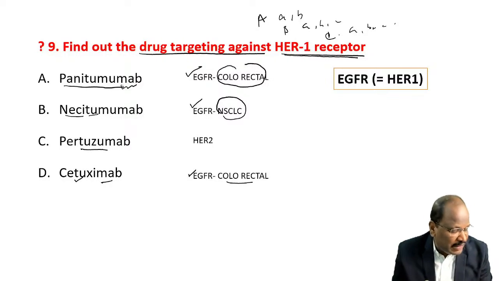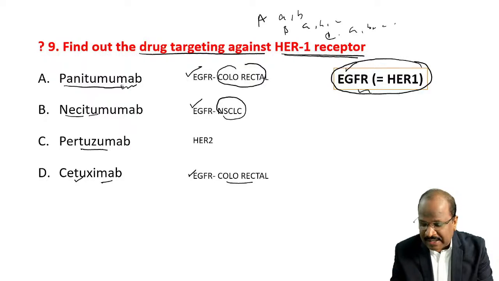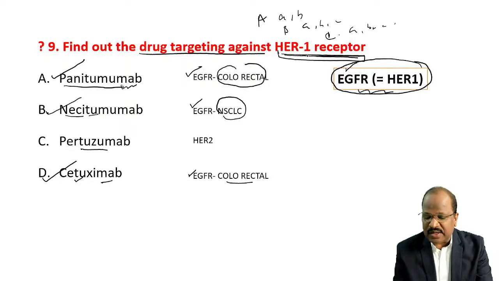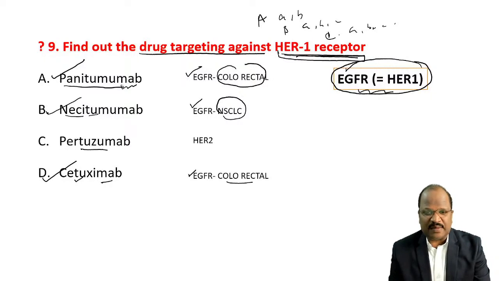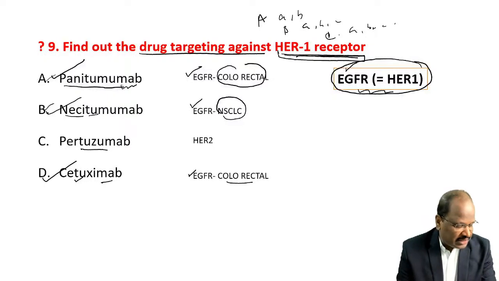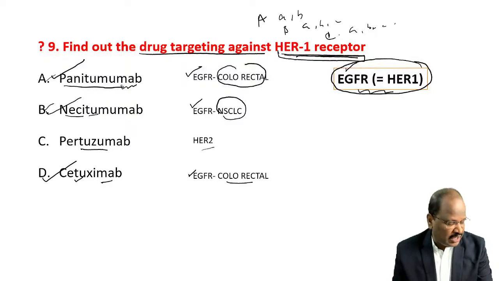If there is no multiple option, it is a very dangerous question, because Goodman and Gilman says EGFR is also called the HER1 receptor. So by that line, all of these are targeting the HER1 receptor. You can argue with the examiner on this question and go for scrutiny, because A, B, D are all acting against HER1. The only one here that is different is pertuzumab. So it should be a multiple response question. Anyway, the answer is A, B, D.